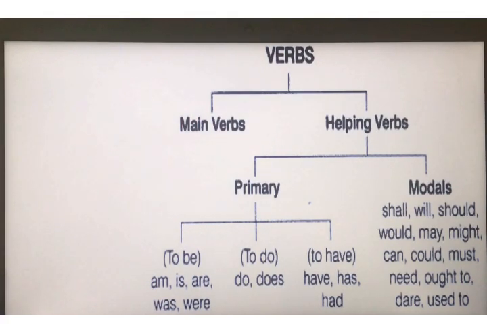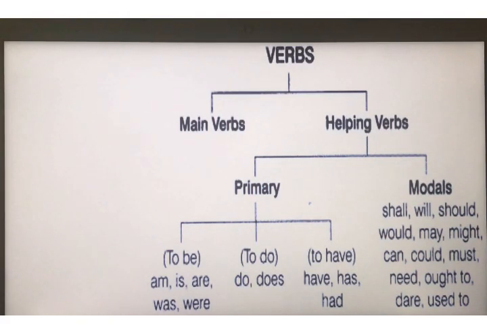Helping or auxiliary verbs are further divided into two parts, that is primary auxiliaries and modal auxiliaries, or you can say primary and modal verbs.